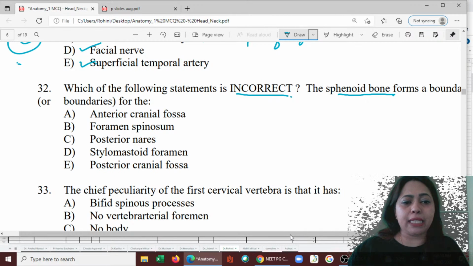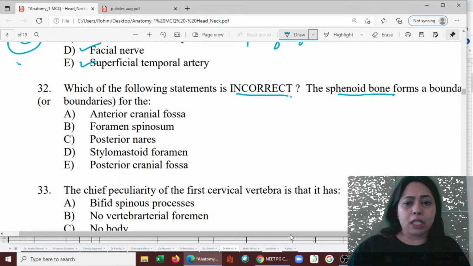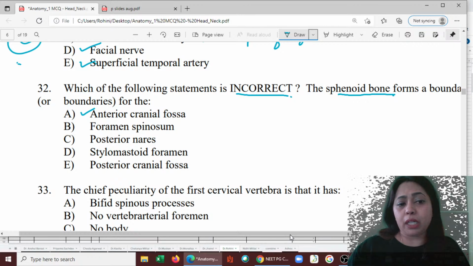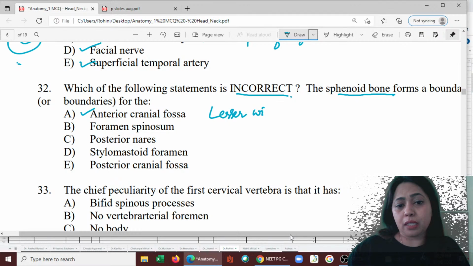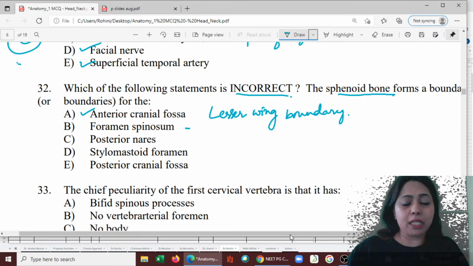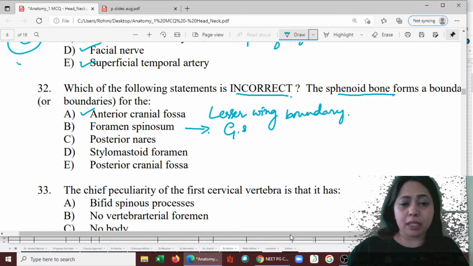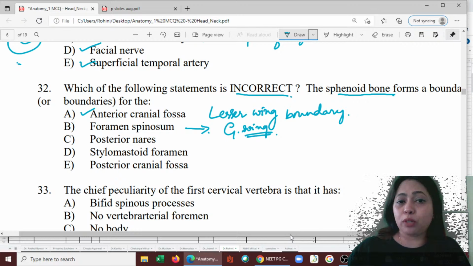So let's see the anterior cranial fossa. Is it part of the anterior cranial fossa? Yes, it is an anterior cranial fossa boundary because the lesser wing is the boundary. Foramen spinosum. Yes, it is. Greater wing comes there. That is where you see the foramen spinosum.